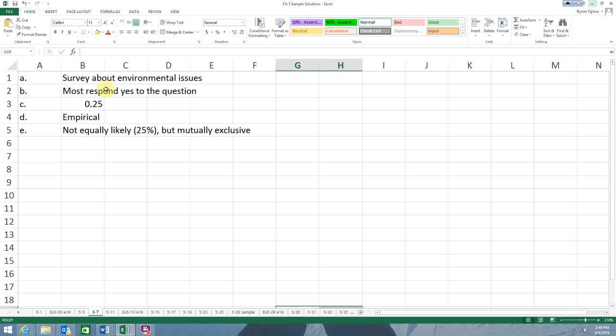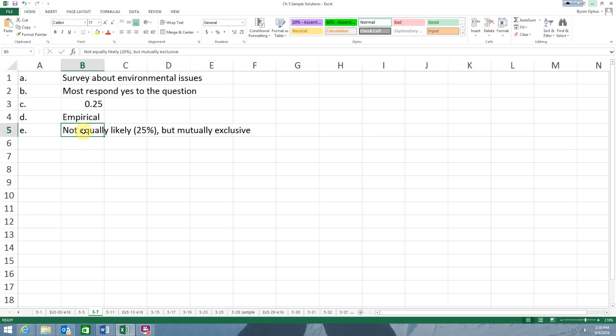C, then it says 10 of the 40 executives responded yes. So we've got 40 observations, 10 that we've observed, I guess, in one way or another, 10 that responded yes. Okay, so what is the probability, right, that an oil industry executive would answer yes? And for that, it's simply equal to our 10 divided by our 40, right, or 25%. Okay, and so that becomes an empirical probability, right, because we know the total number of observations, and we know how many times the event occurs.